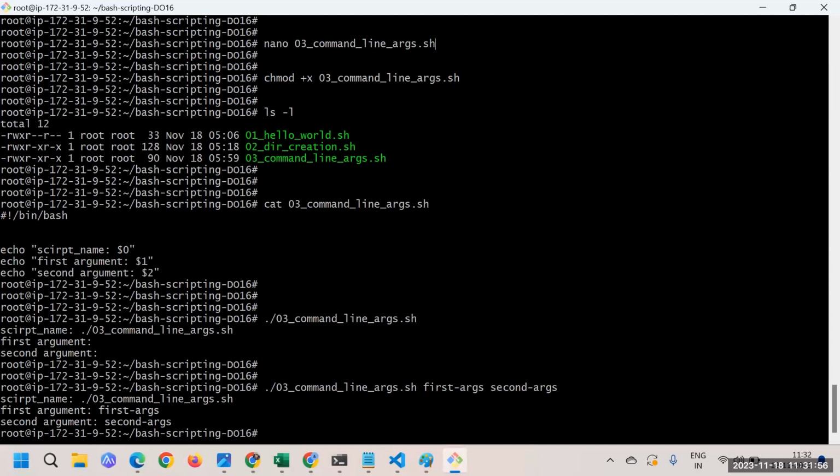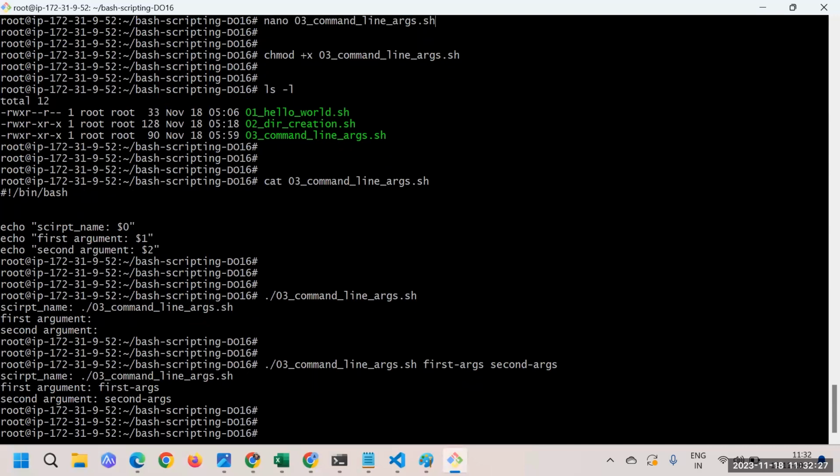This is something you can do while executing. You can think of anything that is dynamic, and that dynamic thing you can consider as an argument. Then you pass that argument over here, and it will get substituted here, and that's how your particular script will get executed.